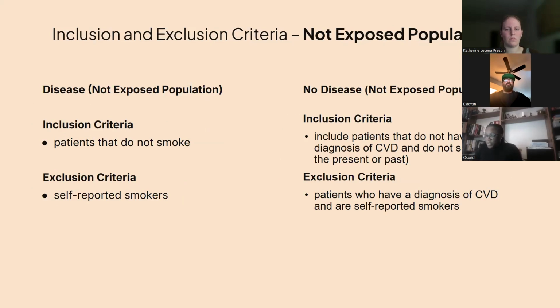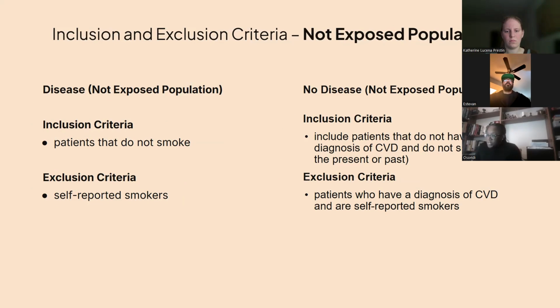And the same thing for the not exposed population. The diseased population will be selected from the not exposed population, and inclusion criteria would include patients that have a diagnosis of a CVD and do not smoke. And exclusion criteria would include patients that do not have a diagnosis of a CVD and are reported smokers.